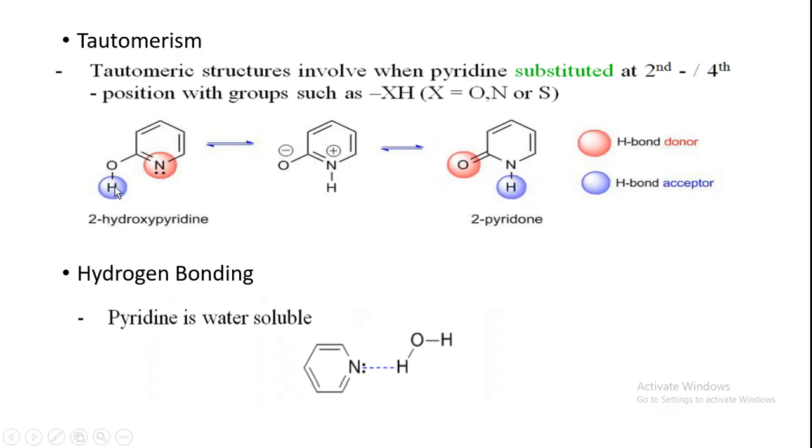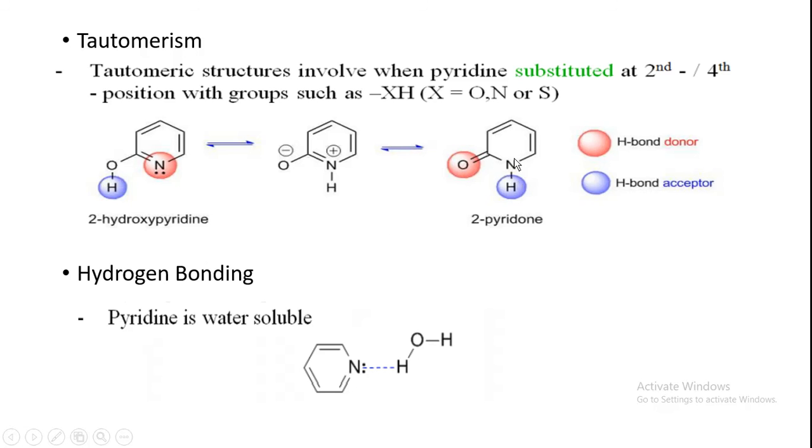That means this hydrogen will shift to the nitrogen. What is happening is that this hydrogen comes out, so there is generation of O negative, and the hydrogen shifts to this place, forming N positive. Next, the bond pair of electrons moves to this place to form the C double bond O, and it will be NH. So from OH to NH, this is nothing but tautomerism.